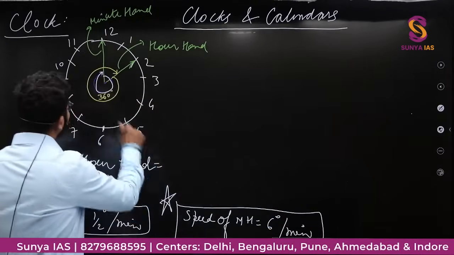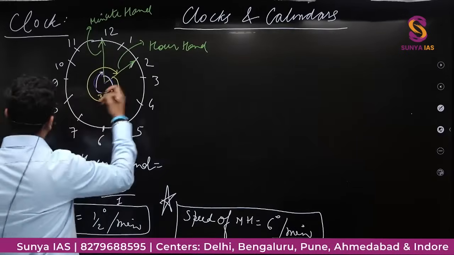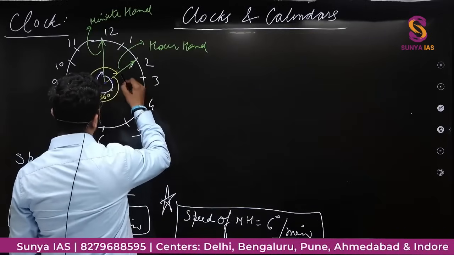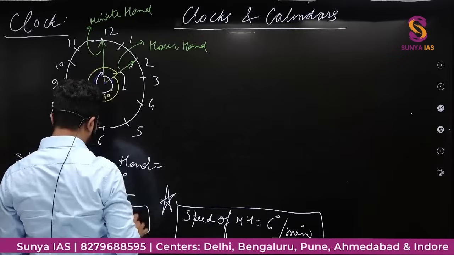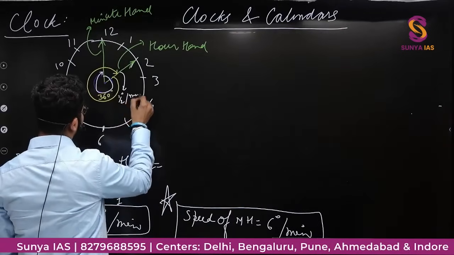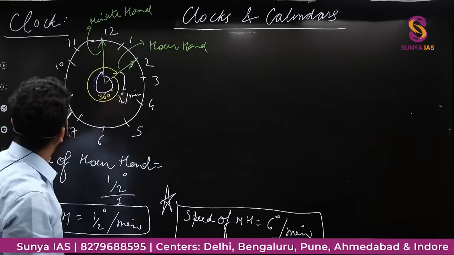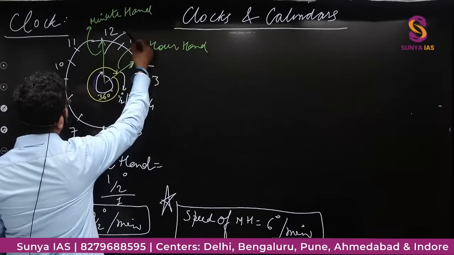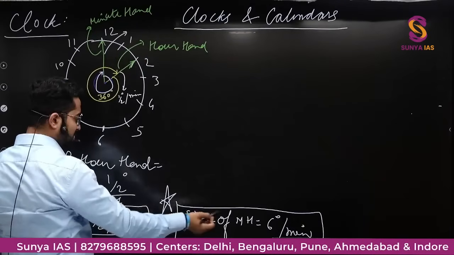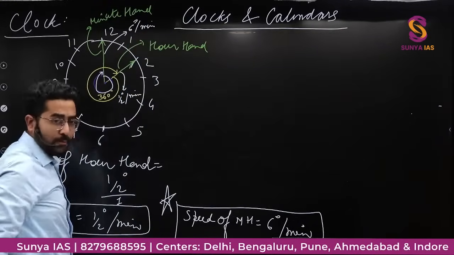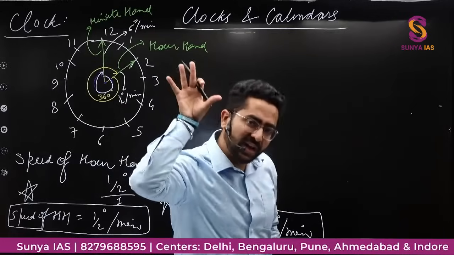Now here you can see this minute hand, this hour hand is moving with the speed of half degree per minute. This I know. And this minute hand, this is moving with the speed of 6 degree per minute. Now I need to apply the concept of relative speed.